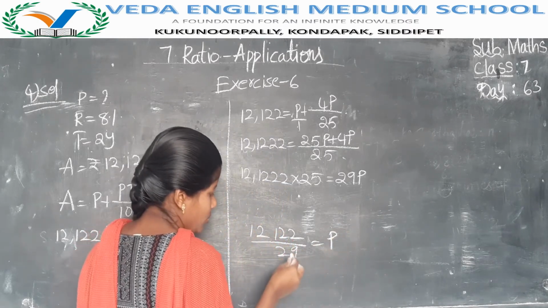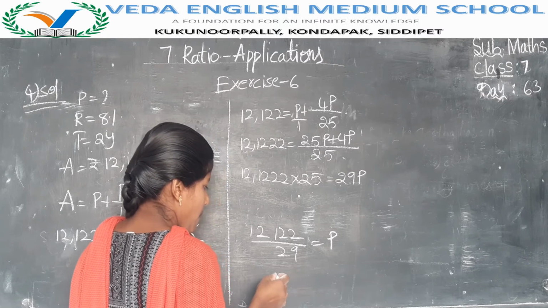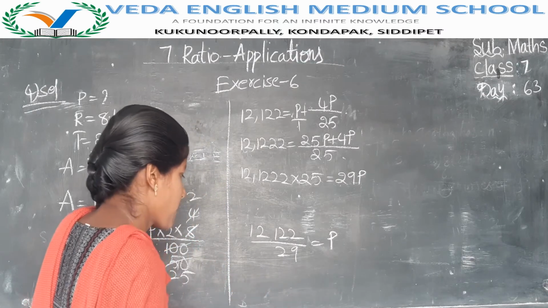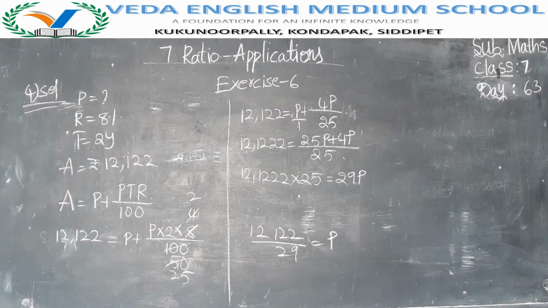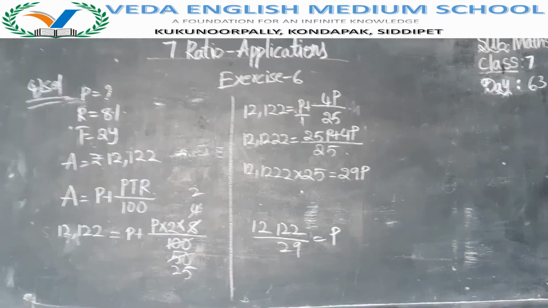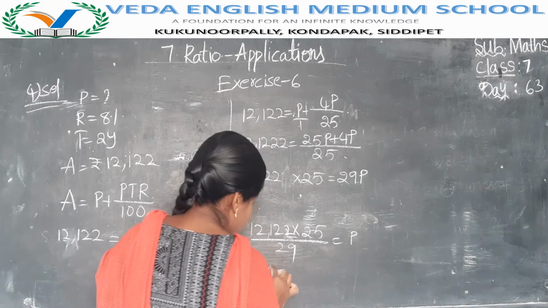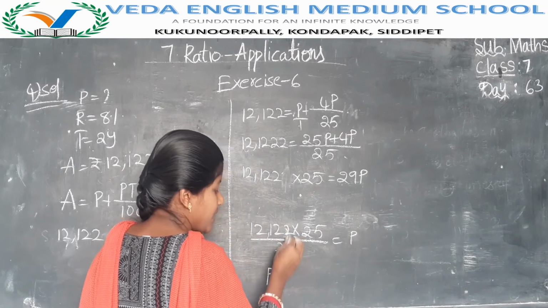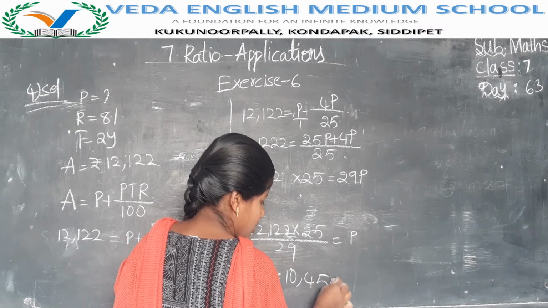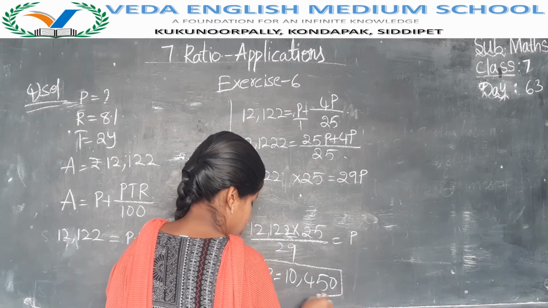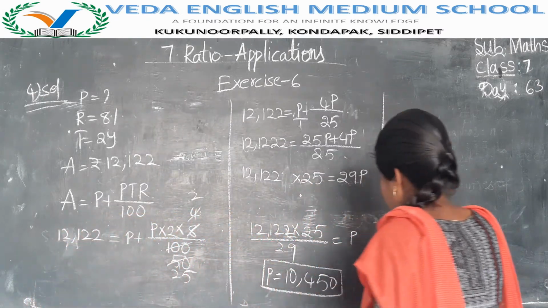Then 9 plus 2 is 11. Which table we will use here? Here we will use the 29 table. By cutting this we will get 10,450. 29 how many times it goes? Then it is the principal.